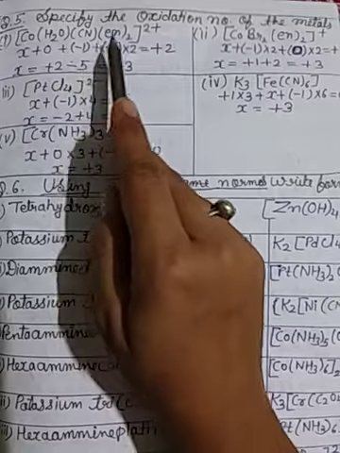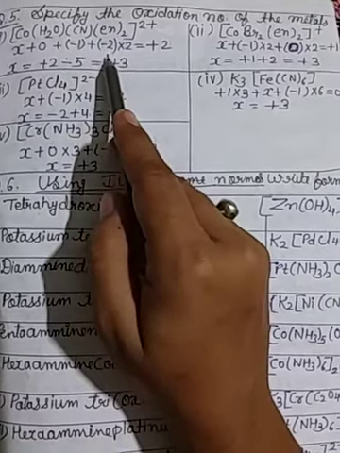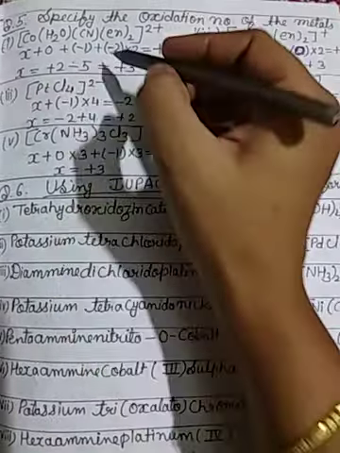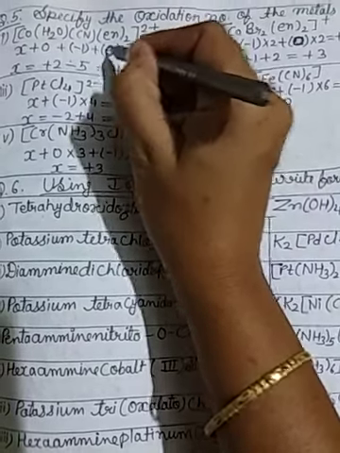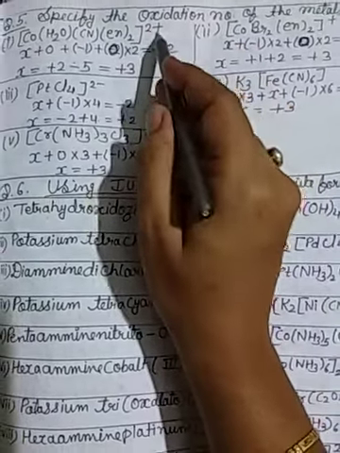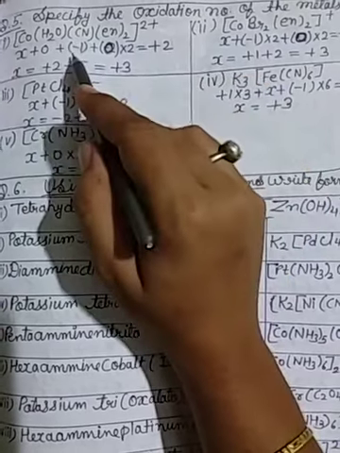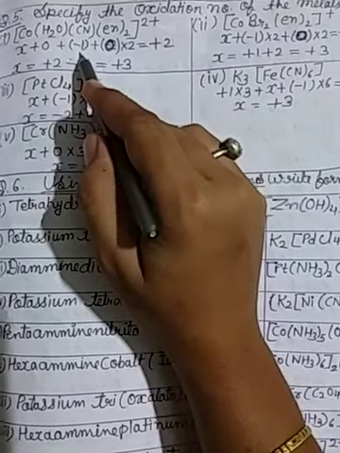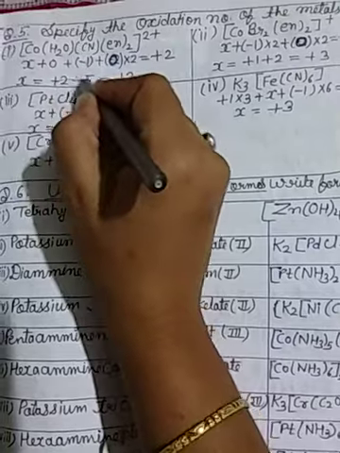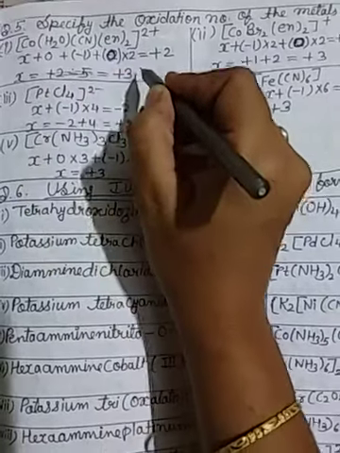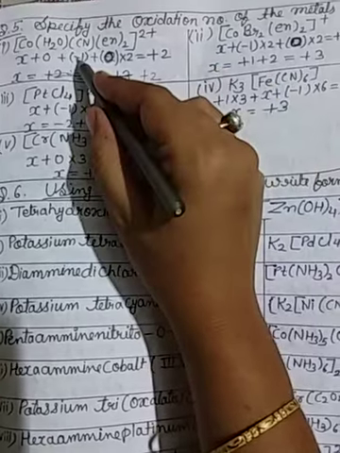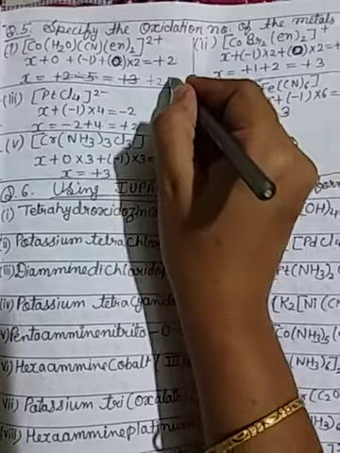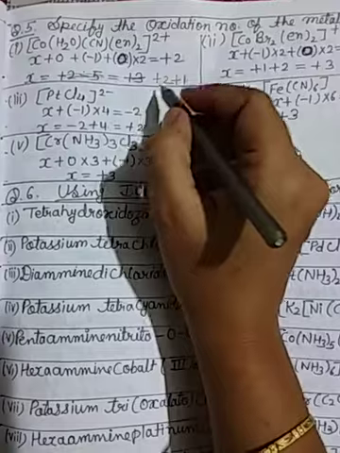Cyanide is minus 1. en is neutral, so 0. The total is equal to plus 2. Then the minus 1 goes to the right side as plus 1, so x is plus 3.